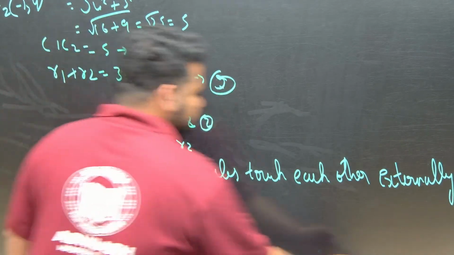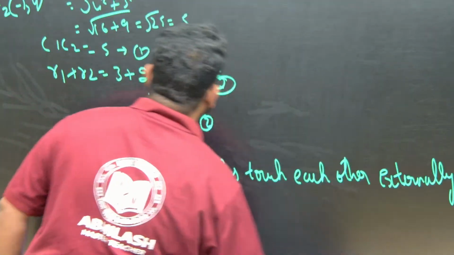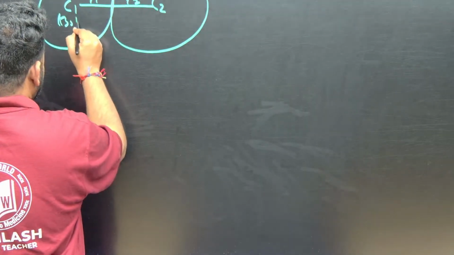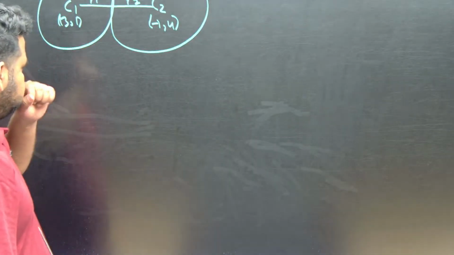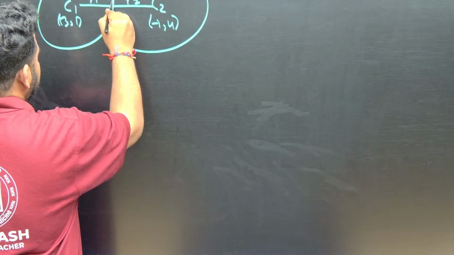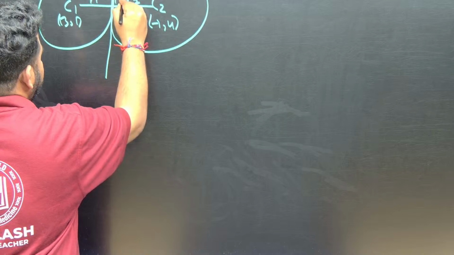Okay, they touch each other. Now we got this. So C1 is equal to the center that we got here. Let us write down the centers: 3 comma 1 and minus 1 comma 4. That is why while copying the question we should be careful. That is the problem while changing the board. This is what we got. Now let us try the common tangent. Let this be the common tangent, and let this point be P(x, y), the point of contact.